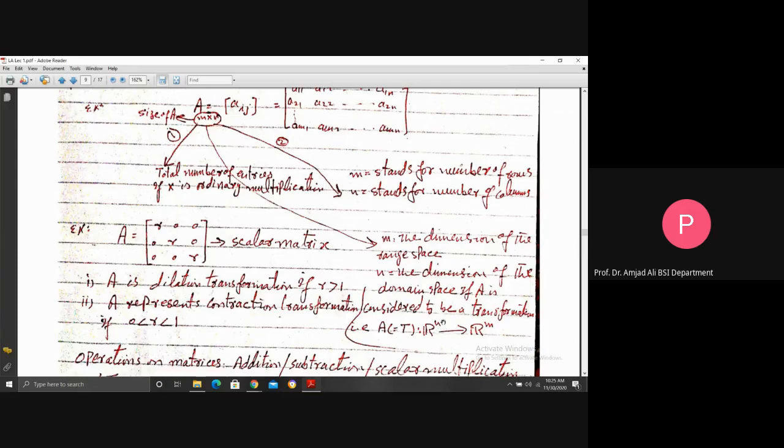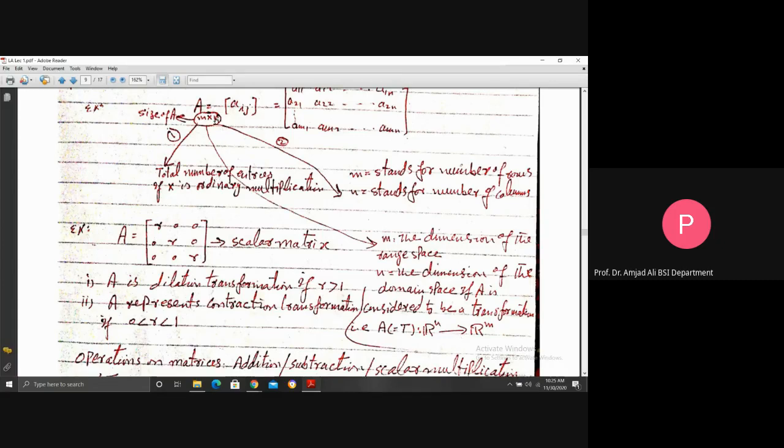But this n actually is the number of columns of this matrix, but here it is the dimension of the domain when A is considered to be the transformation. While this m is the number of rows in the matrix A, but here it is the dimension of the codomain, the range, when A is considered to be a transformation.